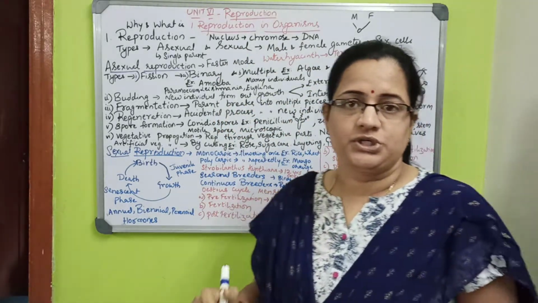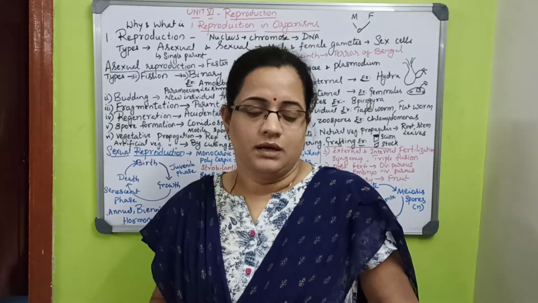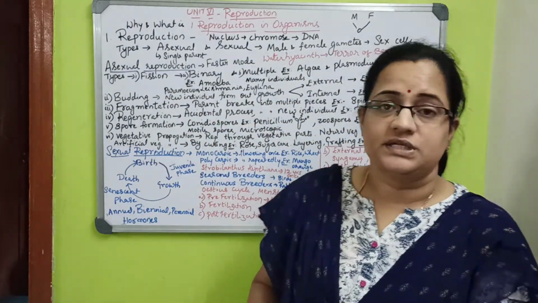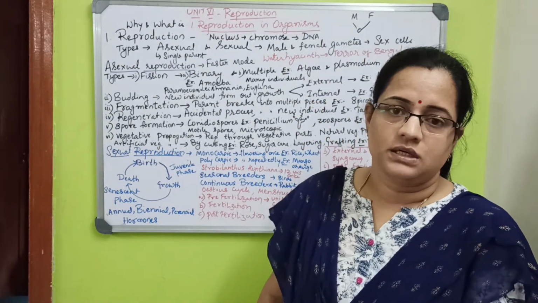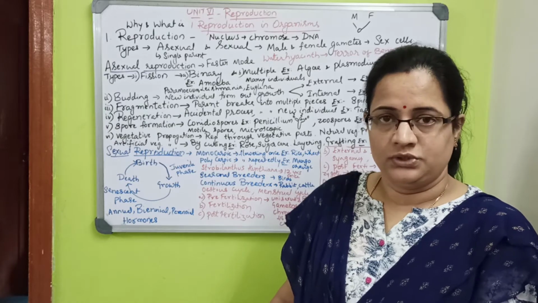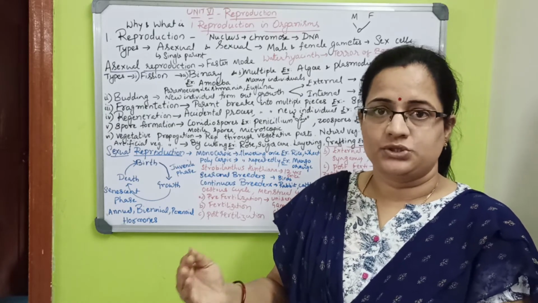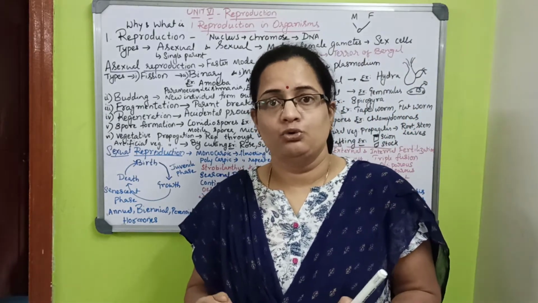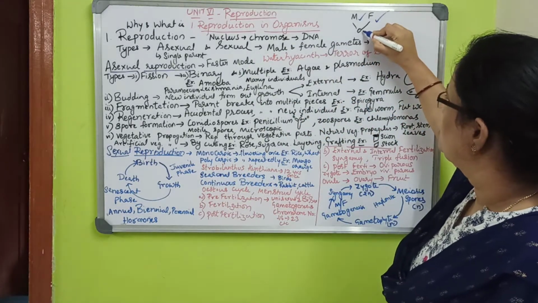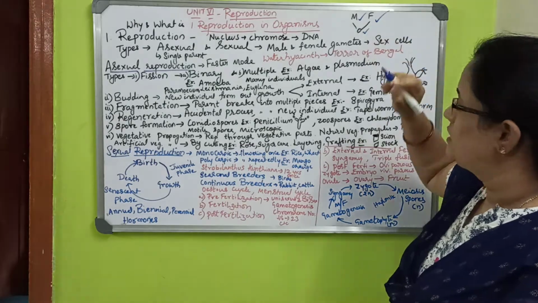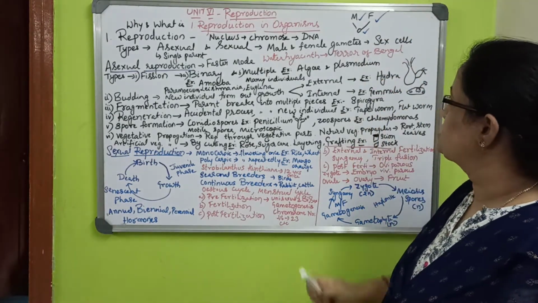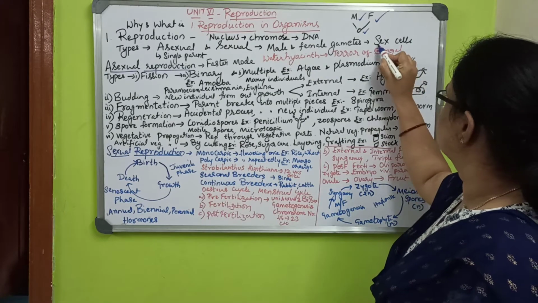Reproduction is of two types, asexual reproduction and sexual reproduction. Asexual reproduction means a single individual is enough to get a new individual. But in sexual reproduction, there should be two kinds of gametes, a male gamete and a female gamete, to get the organism. These gametes are also called sex cells.